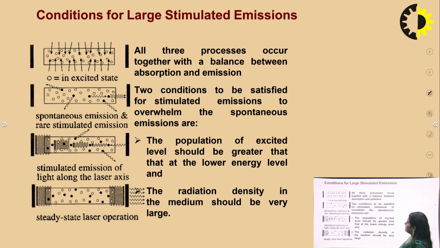Two conditions must be satisfied for stimulated emission to overwhelm spontaneous emission. First, the population of the excited level should be greater than that of the lower energy level. So it is always required that the number of atoms in the high energy state is much higher as compared to the lower energy state. Second, the radiation density in the medium should be very large. In this diagram, which shows steady state laser operation, we have the radiation density emitted from the laser, and it is coherent and narrower in the case of the laser.